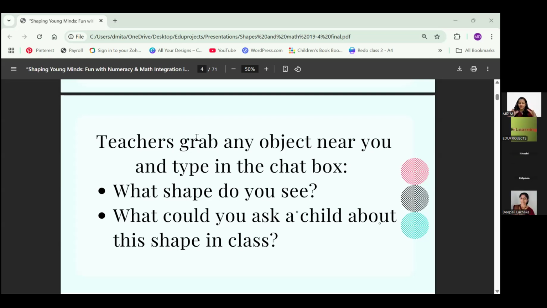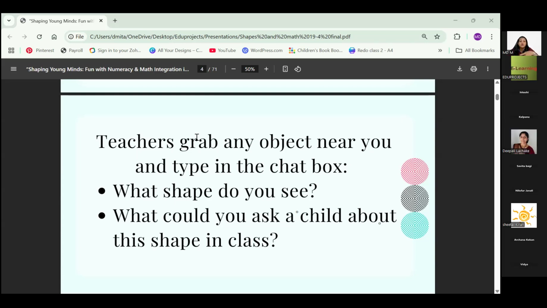trace that thing. If you take a book and give them and trace the book, so they'll know, okay, it's a rectangle, but it has these many sides and edges. So it is also a cuboid. When you trace it, it is a 2D shape. When you see it, it's a 3D shape. So you can do that also because we've done it.